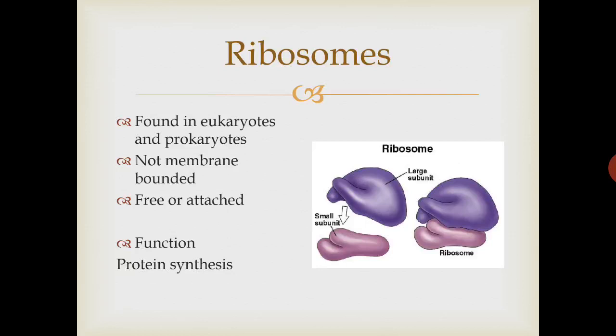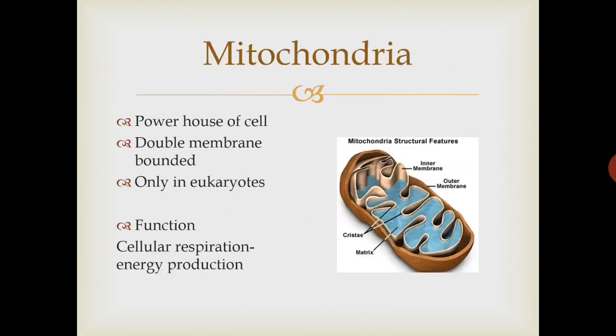Ribosomes are smaller organelles. They are present in large number. There are multiple ribosomes present in a eukaryotic cell. They are present in eukaryotes as well as prokaryotes. That is why they are not membrane bounded. They can be free or attached, and their function is protein synthesis. In this diagram you can see their structure. There are two units, large subunit and small subunit. They combine to make a ribosome.